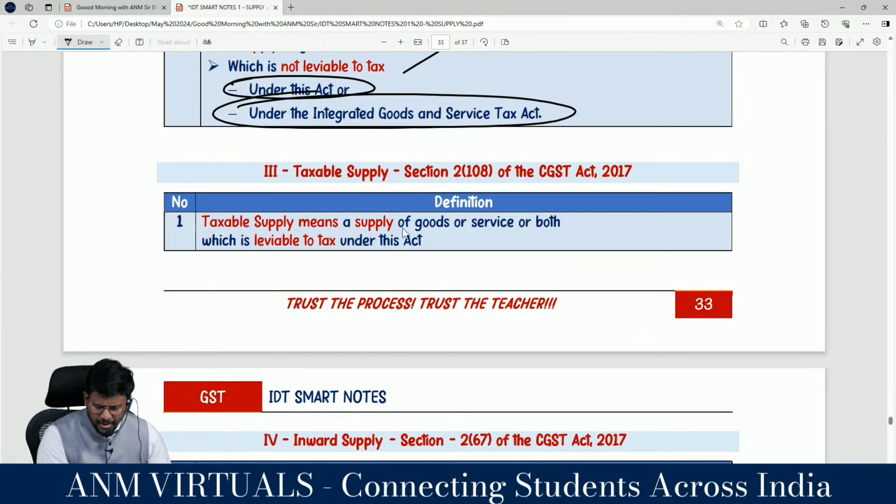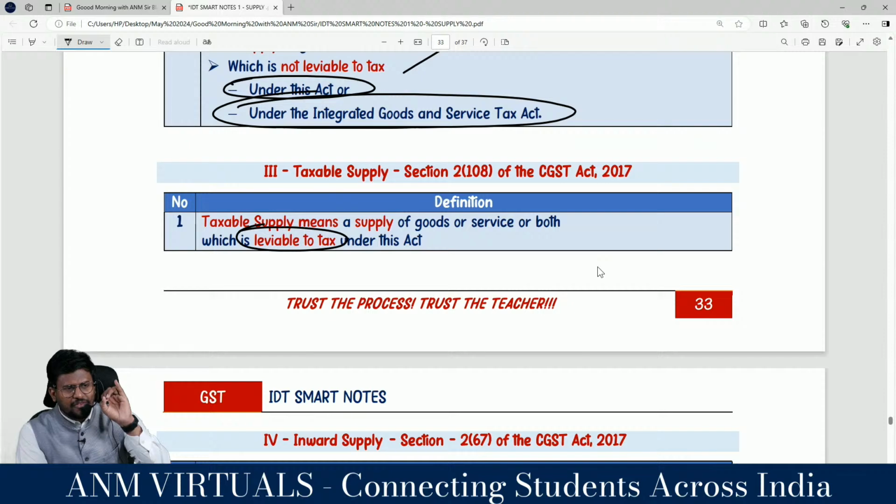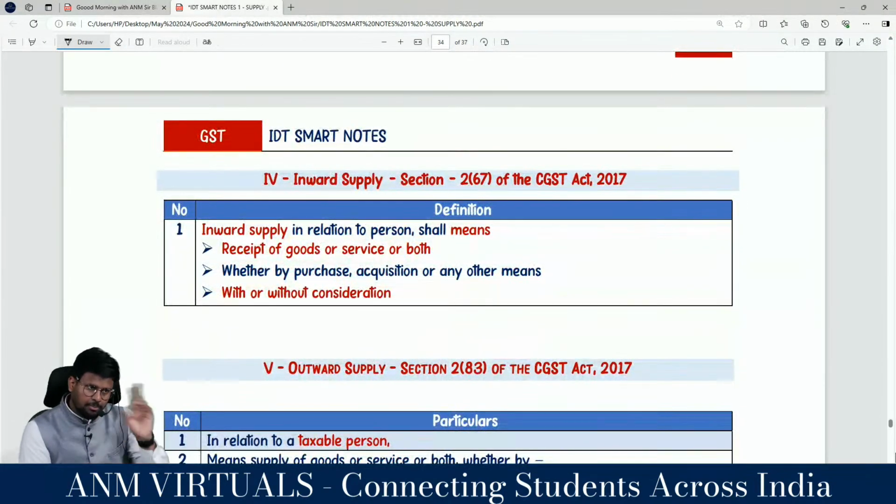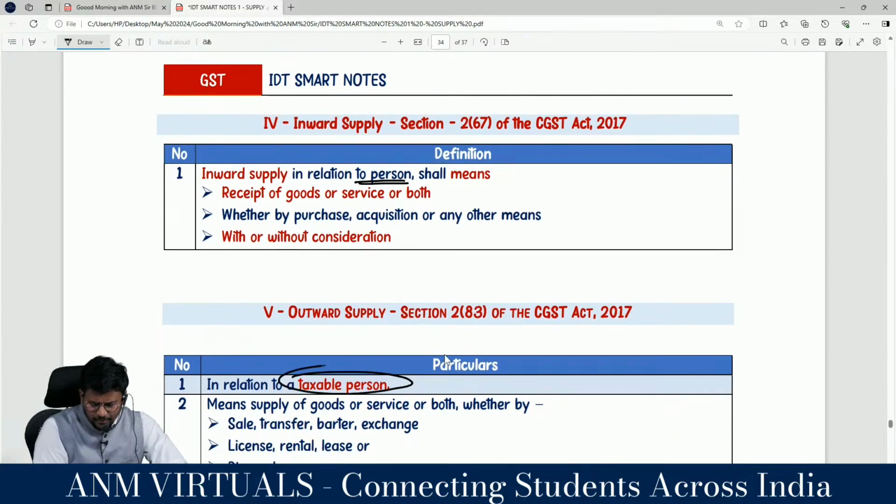So taxable supply means a supply of goods or services or both which are leviable to tax under this Act. Leviable or not leviable, both should be a supply in order to be a taxable supply. And inward supply in relation to a person, not related to a taxable person, whose angle?